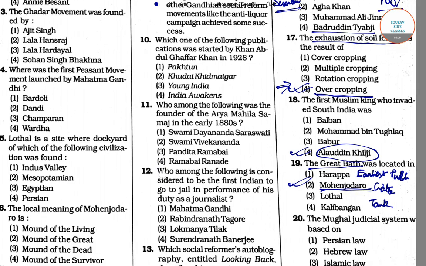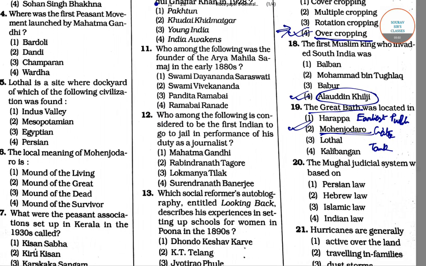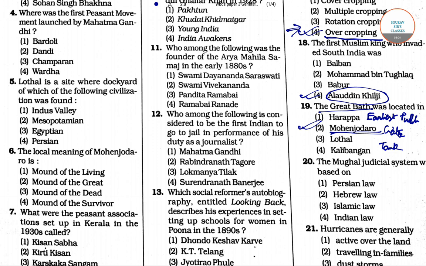Now coming to the next question, question number 20. The Mughal judicial system was based on Islamic law. So Islamic law is our correct answer for question number 20. However, while criminal cases continued to be decided according to Islamic law in all cases, Hindu law was administered in deciding civil and religious disputes in which the parties were Hindus.